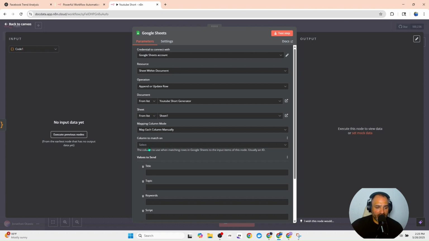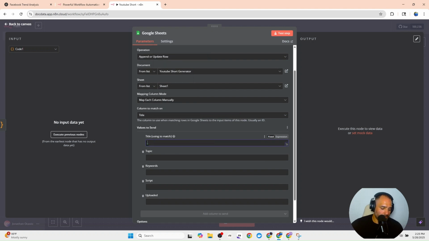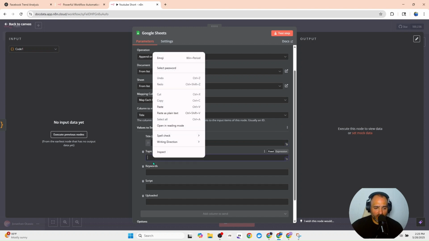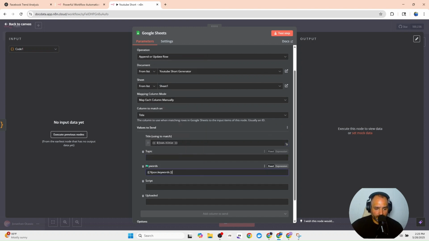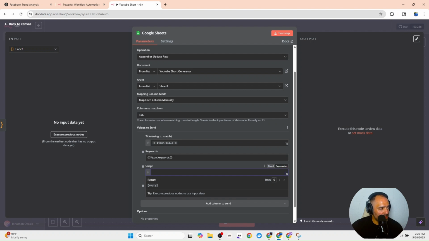We're going to map this from the title. So I'm going to type title. And then I'm going to put these expressions in each one of these. So the first one is this. Changes to an expression. The next one is the keywords. And this is just going to log our information so that we have a tracker of what we've posted and we don't make the same content over and over again.